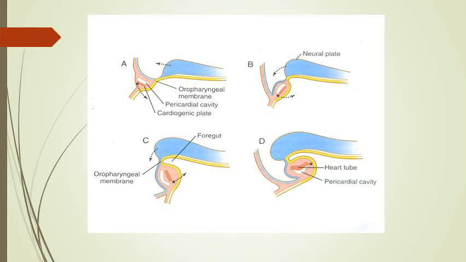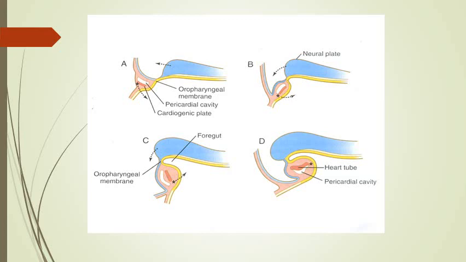And then that part of the endoderm of the yolk sac becomes included within the embryo as the foregut, and foregut ends at the oropharyngeal membrane, which you can see in this diagram also, which has been labeled as well.